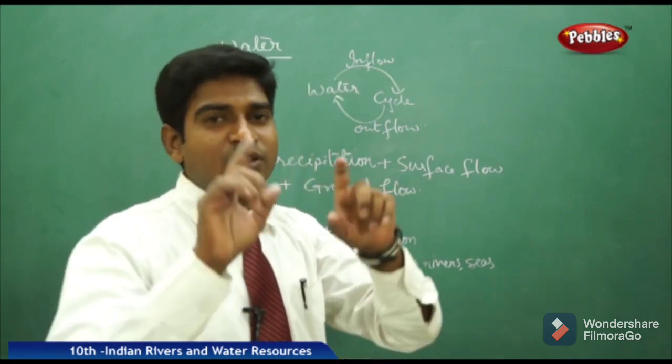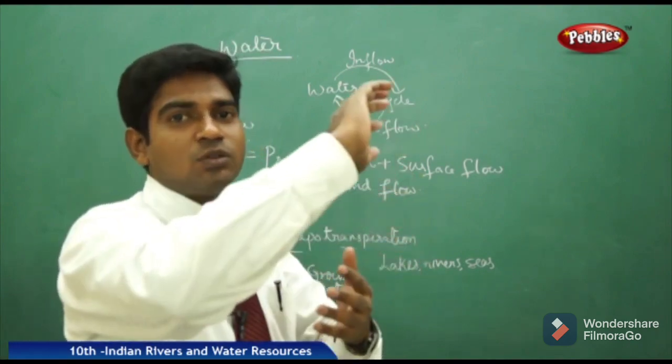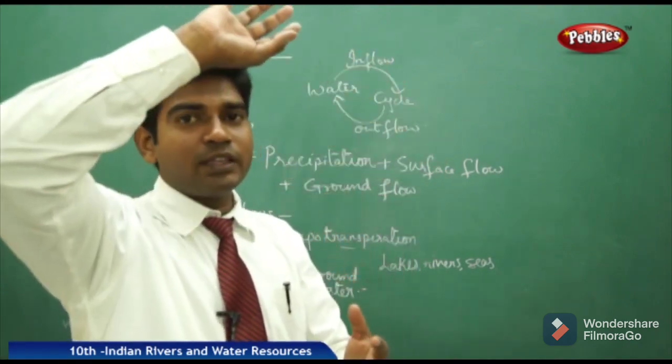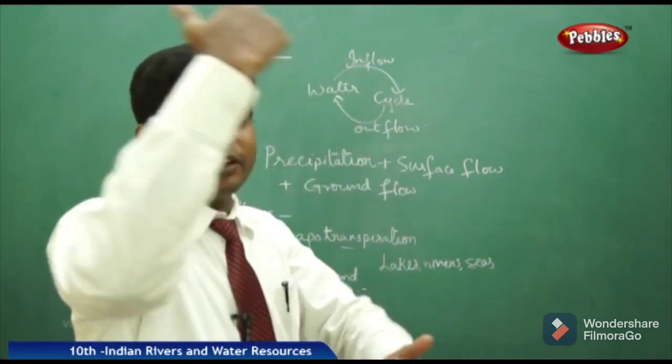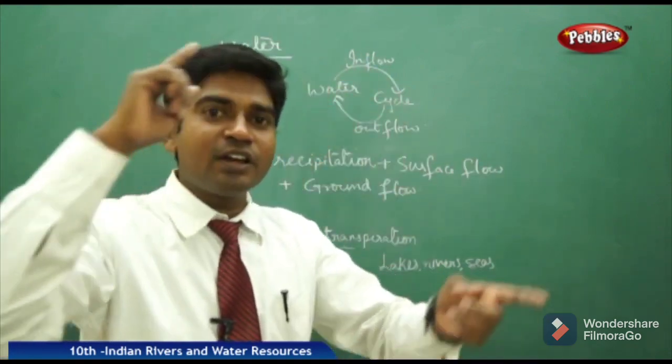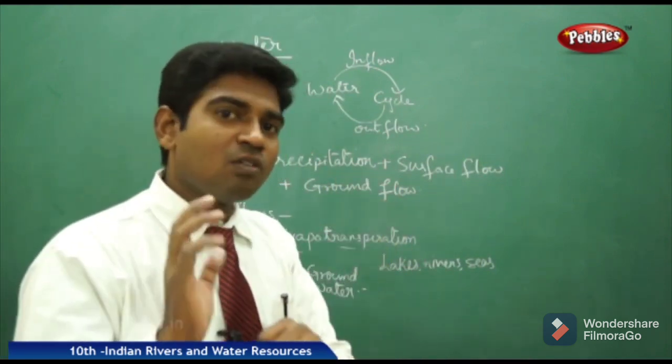As we remember in the water cycle, water gets evaporated because of the sun, then moves into the clouds, then cools and forms into rain, and from the cloud it reaches back to the land, to the normal levels. This is the water cycle. Inflow and outflow should be there, and it is a continuous process. If this continuous process does not happen, it leads to a disaster in the water levels.